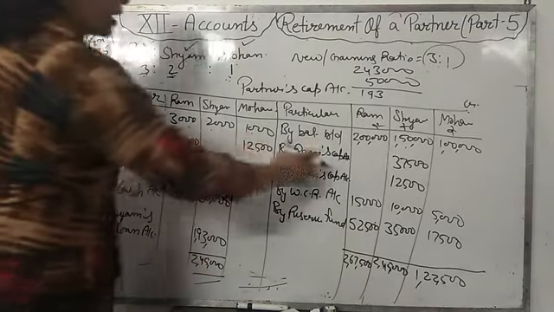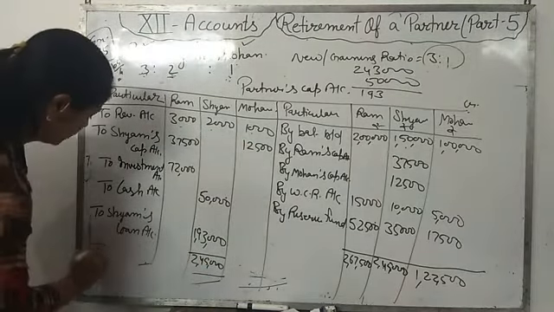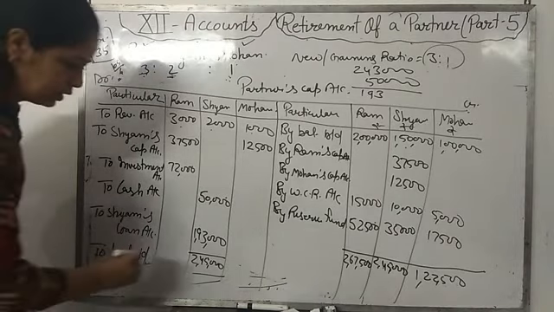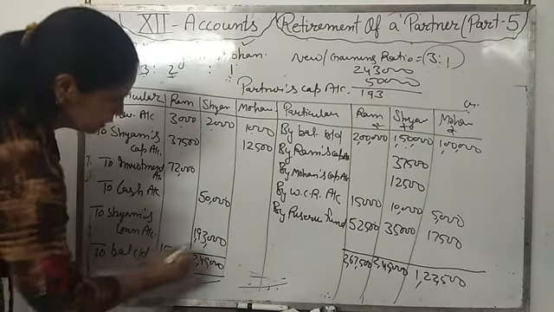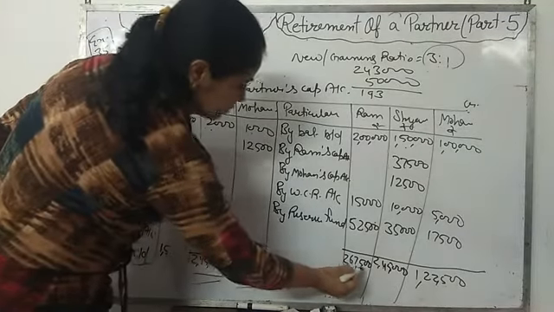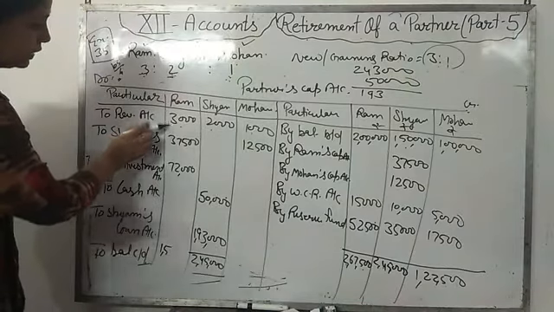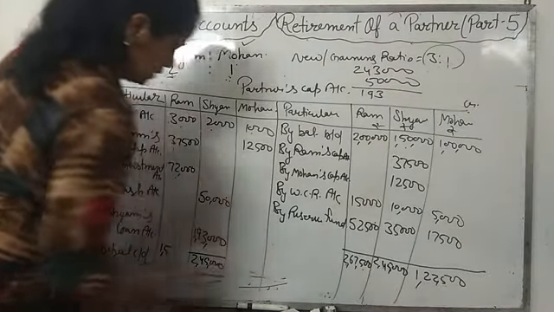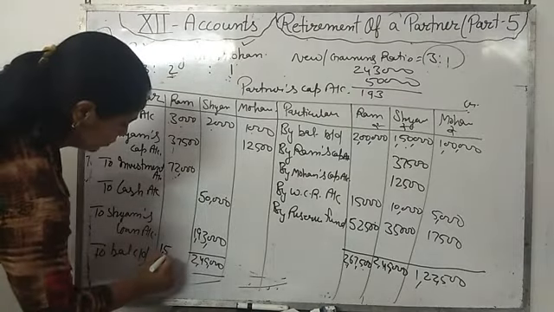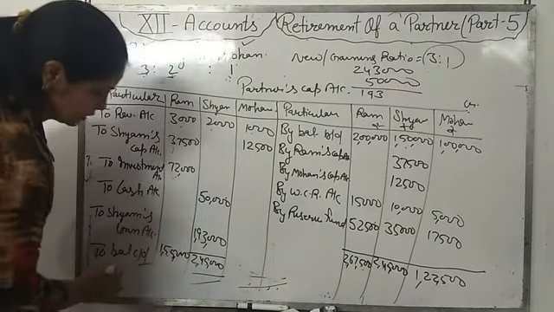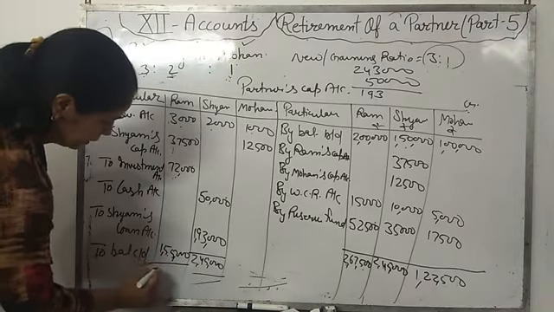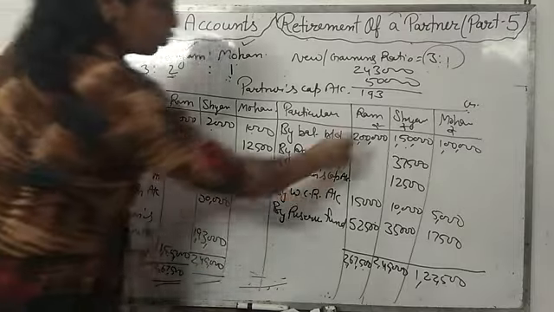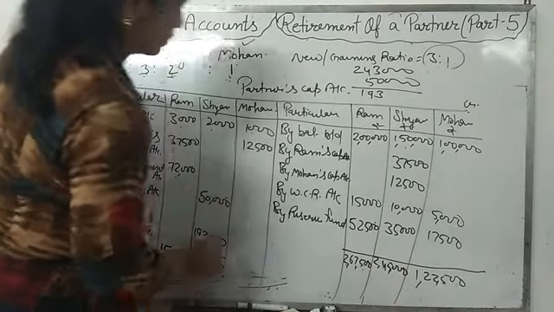Now the balance of Ram and Mohan's capital account you will write here as balance c/d. It will come 1 lakh. Its total is 2,67,500, and deduct the total of these three amounts from 2,67,500. It will come 1,55,000 and write the total here, 2,67,500. Total of Mohan is 1,22,500.